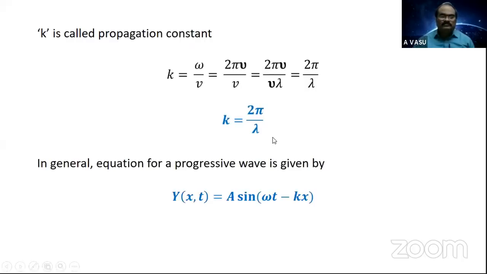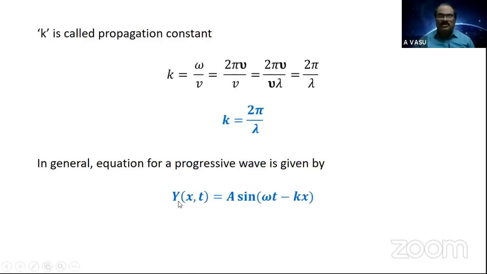Next, in general, when you refer to your textbook, you'll find the equation is given in this form. In general, the equation for a progressive wave is given by, nothing wrong with it. I took only the displacement of the particle.